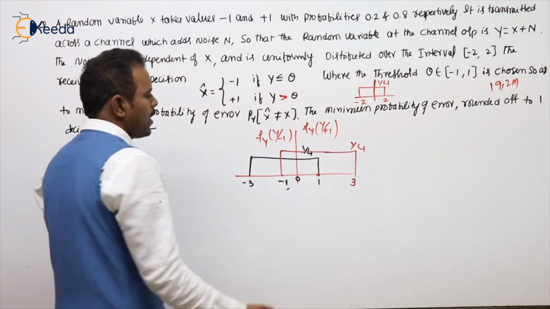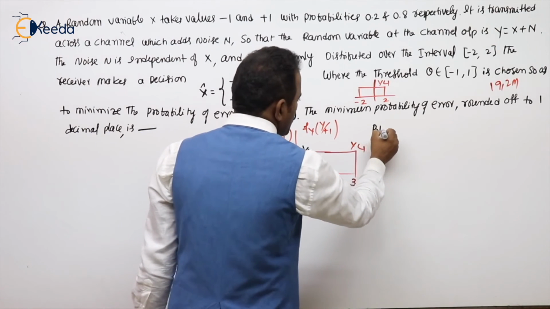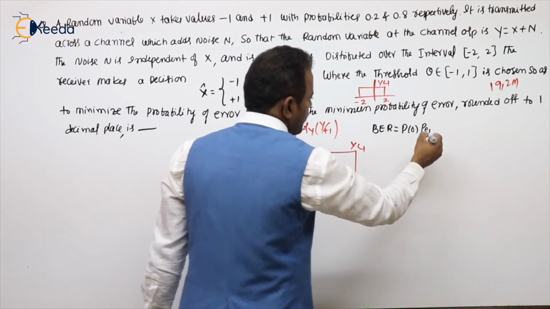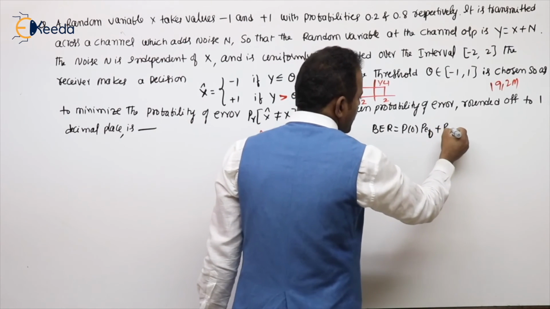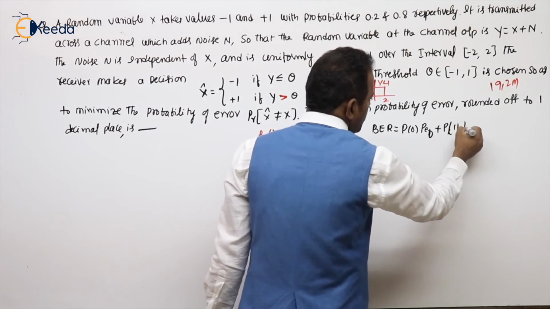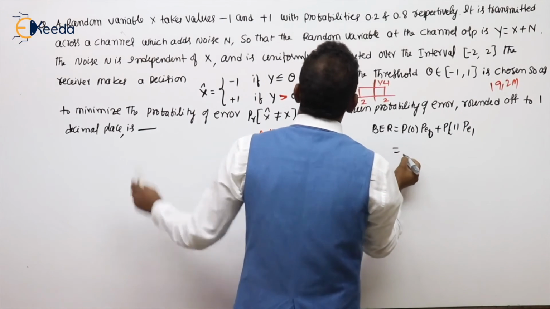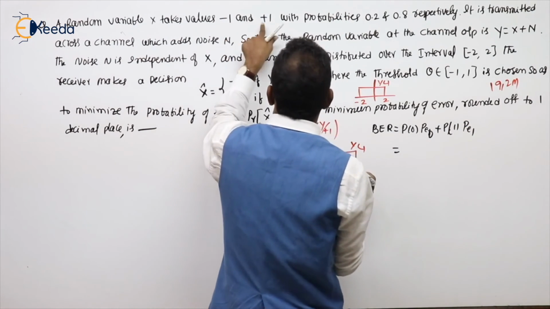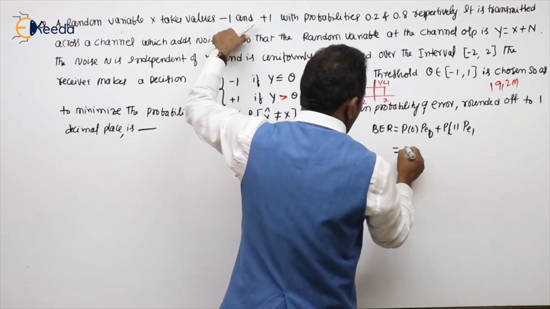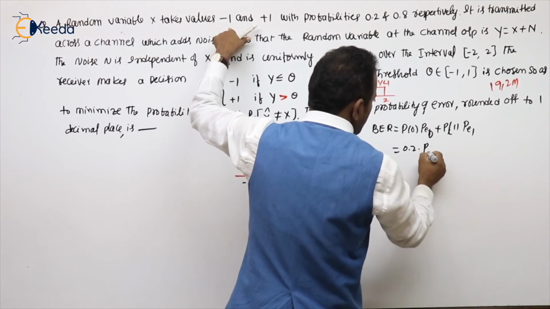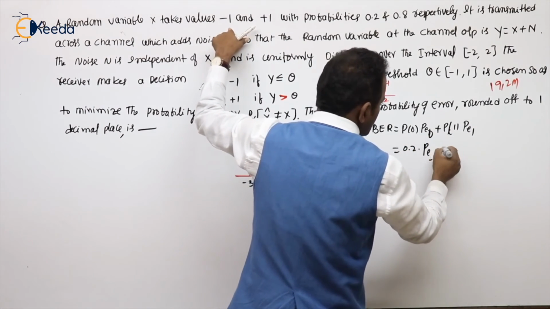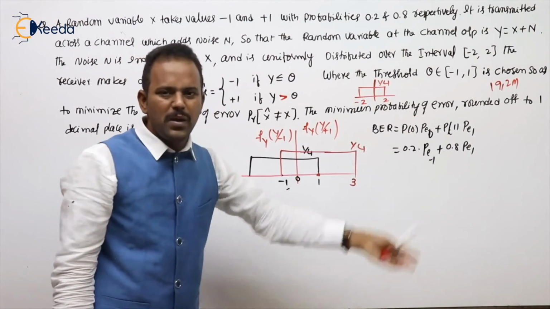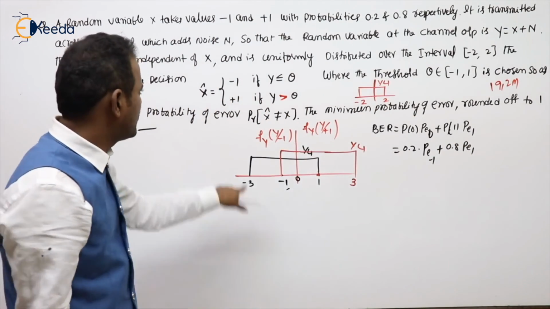How to calculate the probability of error or bit error rate? We know bit error rate is probability of 0 into probability of error for 0 plus probability of 1 into probability of error for 1. What's the probability of 0? Of course, in place of 0, he has given -1 and +1. So for -1 take 0.2 into probability of error for 0, here -1, plus this is 0.8 into probability of error for 1. Common formulas you can apply. Are you getting my point? See.